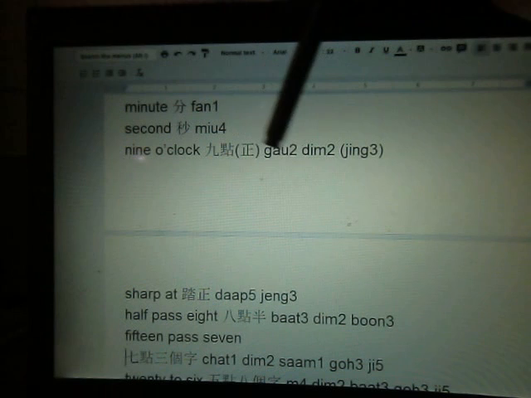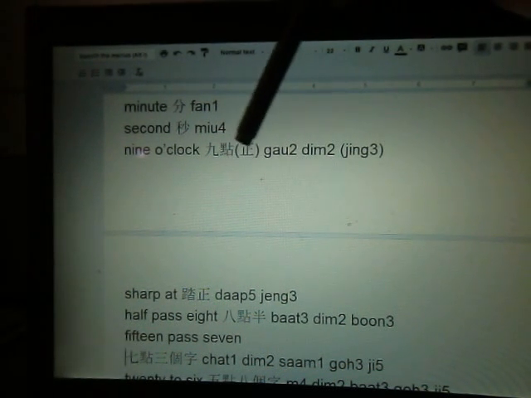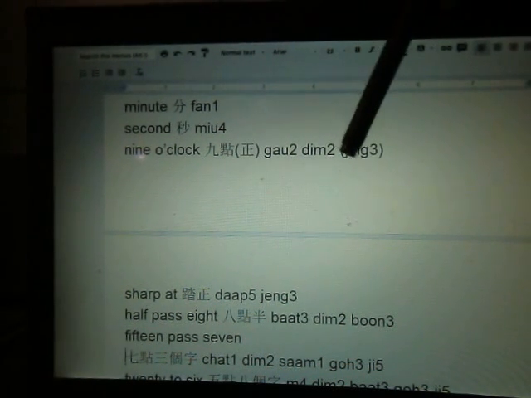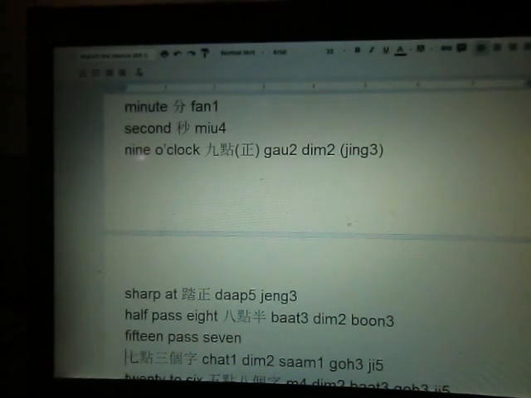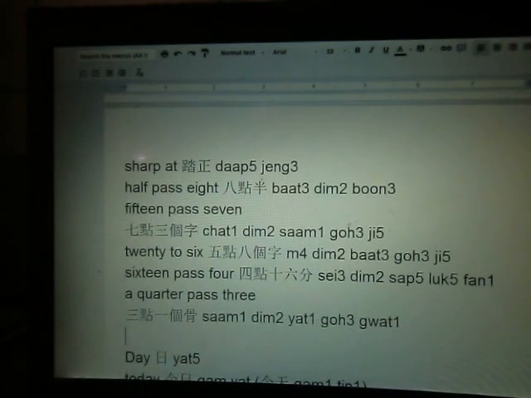So how about 9 o'clock sharp? If it is 9 o'clock sharp, then we say 9點正. 正 means right at the middle of 9 o'clock, or sharp at 9 o'clock. 正 means 搭正. 搭 means overlapping, it's actually right at.